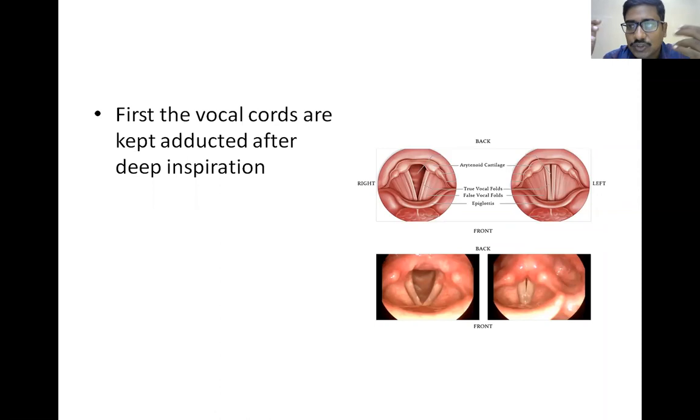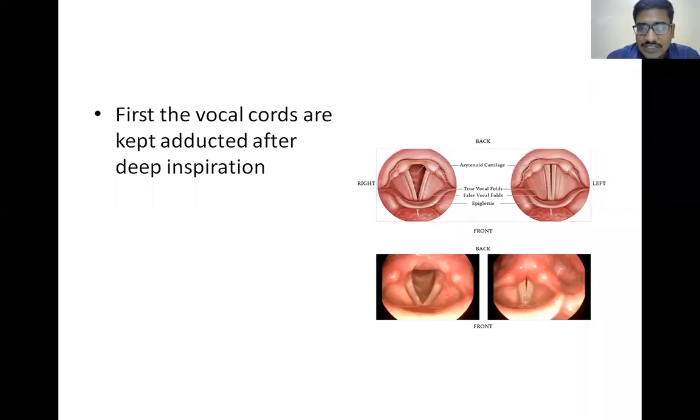Adduction is different from abduction. This is adduction, add: you're adding the vocal cords. The vocal cords are coming near. So only when the vocal cords come near will there be phonation of speech. If the vocal cords are far apart, or if there is any disease between these two vocal cords, like vocal polyps or vocal nodules, there won't be any vibration. So for phonation, there must be adduction of the vocal cords, and the vocal cords must vibrate, creating a sound which comes out of the larynx.